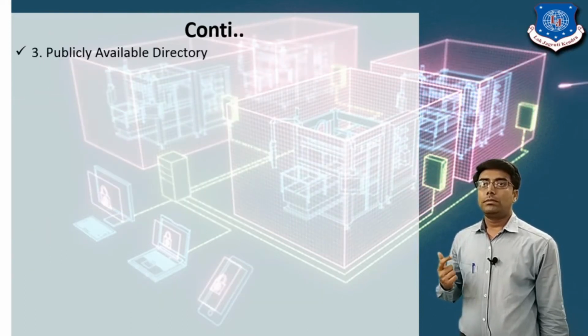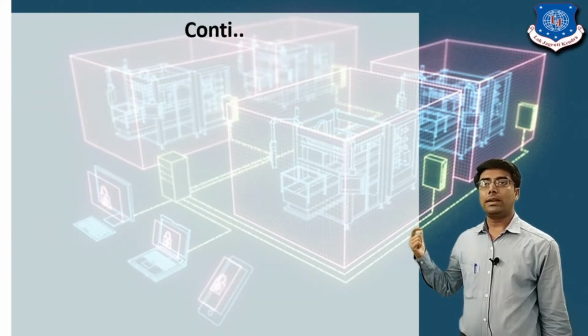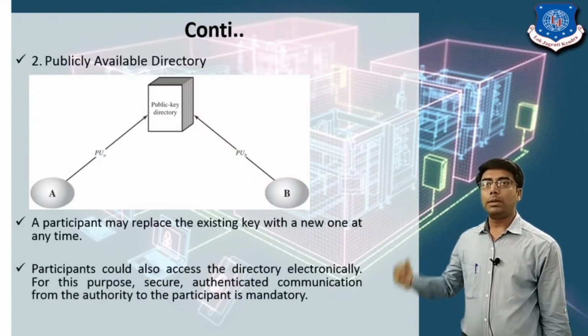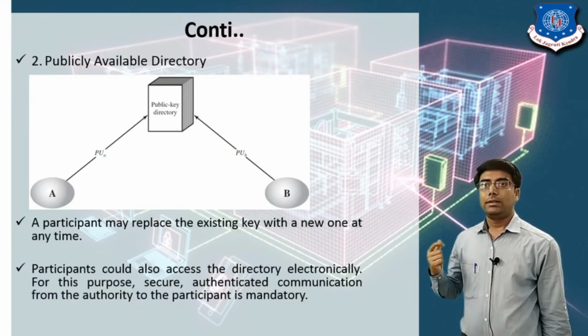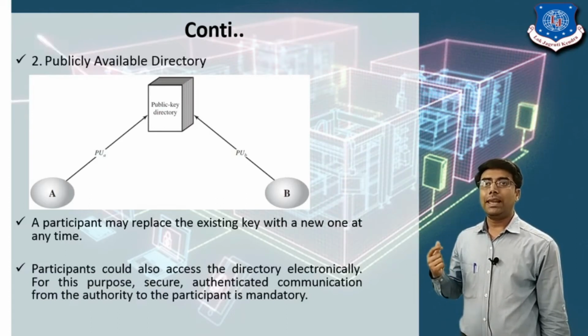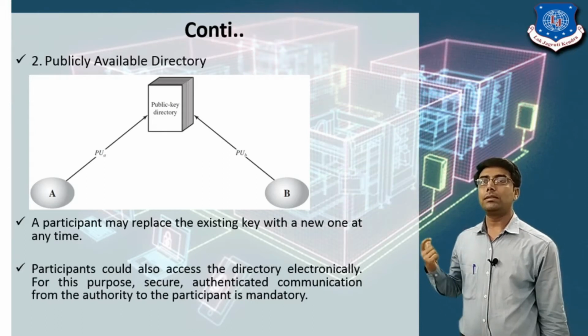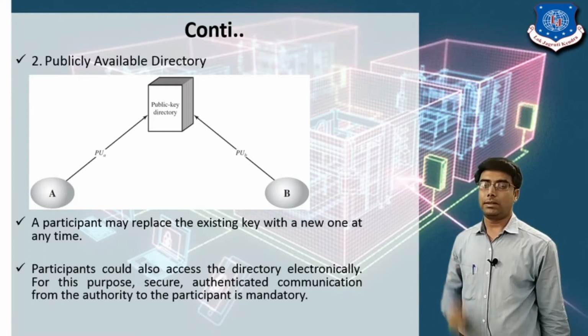Now this is what we can say the publicly available directory. This is all about the publicly available directory, and here again is the lack of security. It means again some limitation of the publicly available directory.